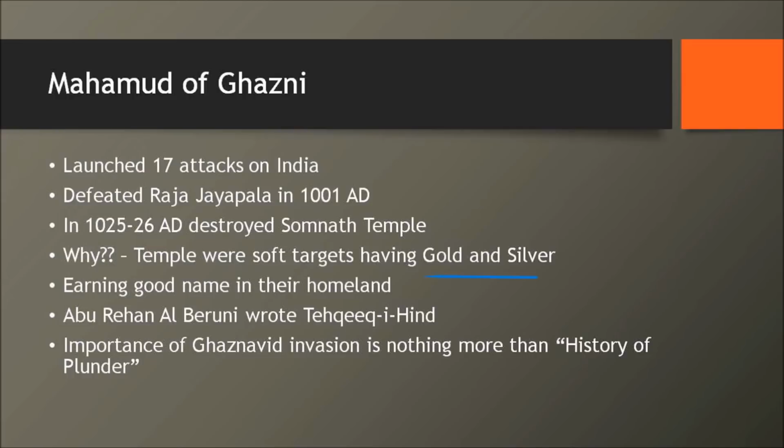There were like many temples on the way from his capital to Somnath temple. He didn't attack any of those temples because he didn't have any gold or silver. So the understanding is that he attacked Somnath temple just to take the gold and silver from this place and take it back home. Now, if you understand the Ghaznavid invasion, what is its significance in Indian history? If one asks, there's only one answer, that the history of plunder. There's nothing much more that Mahamud of Ghazni has to offer to India.